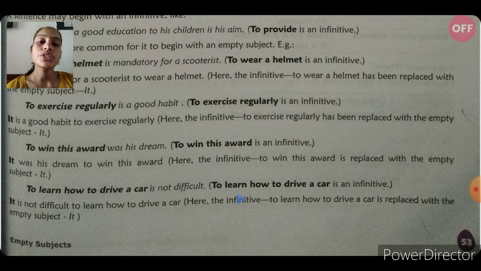To learn how to drive a car is not difficult. Here, what is the infinitive? To learn how to drive a car is an infinitive, and we can change it by the empty subject it. It is not difficult. Students, pay attention. It is not difficult to learn how to drive a car. So we can change it by the empty subject it.